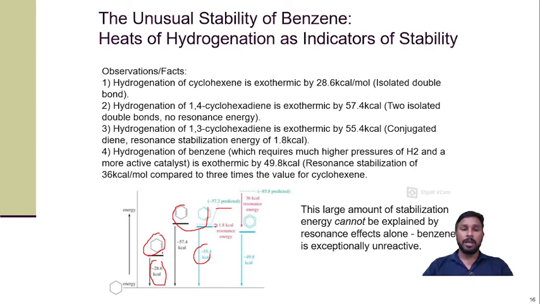Now in the same way, if we predict, then if there are 3 double bonds, it should be 85.8. But when we take the actual data of the hydrogenation of the benzene, the exothermic reaction produces 49.8. So the difference between the actual and the predicted is 36 kilocalorie. So that energy is considered as resonance energy, and that provides the extra stability to the benzene. Clear? So this is also an unusual characteristic, the stability of the benzene.